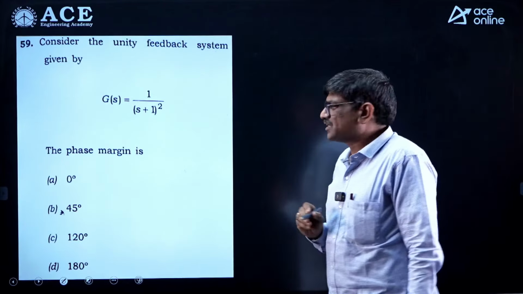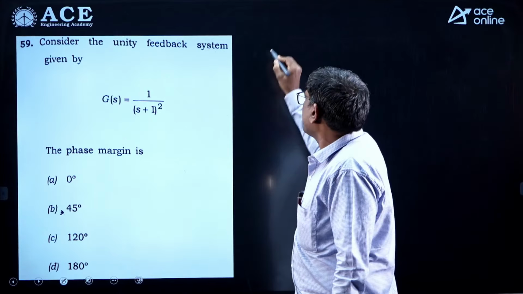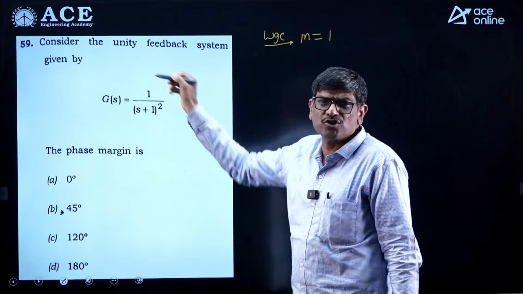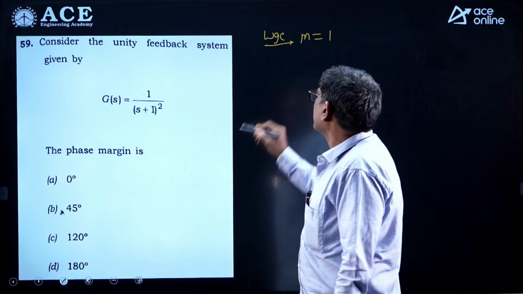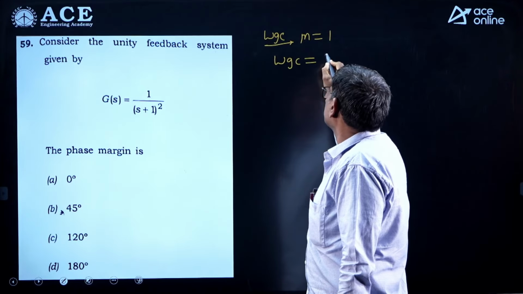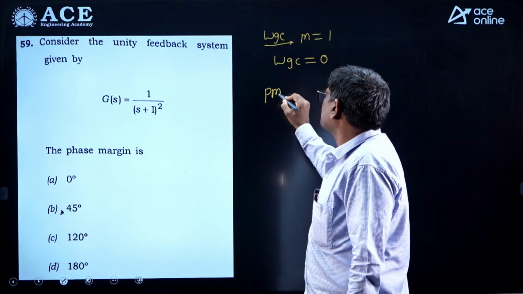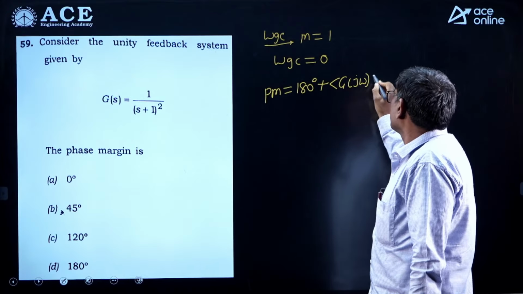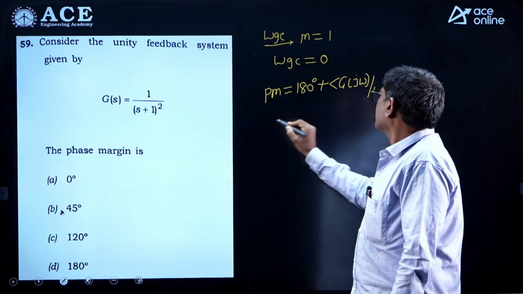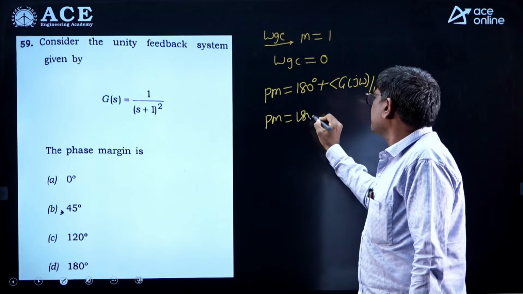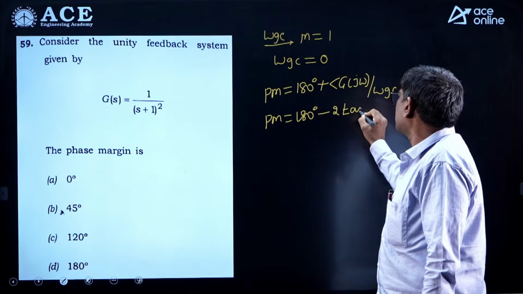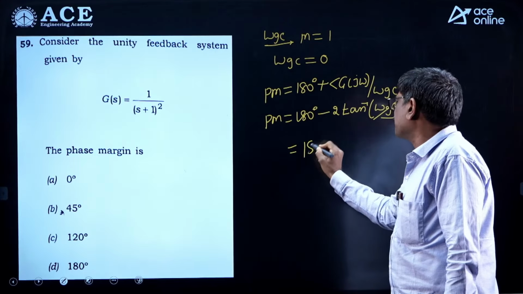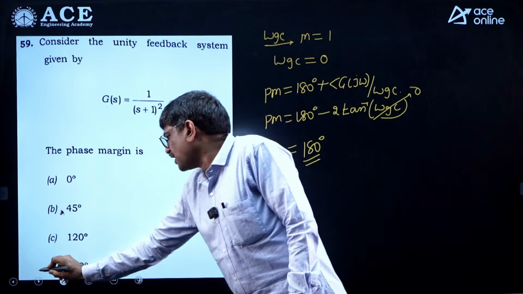Next, phase margin they are asking. Here by looking itself we can find omega gc. Omega gc means where the magnitude equals 1. You put s equal to 0, then the magnitude is going to become 1. That means omega gc becomes what? 0. Then phase margin equals 180 plus angle of G(j omega) at omega gc. So phase margin is 180 minus angle G(s), which is 2 tan inverse of omega gc, but omega gc is 0. That means the angle is what? But the phase margin is 180 degrees. The answer is D.